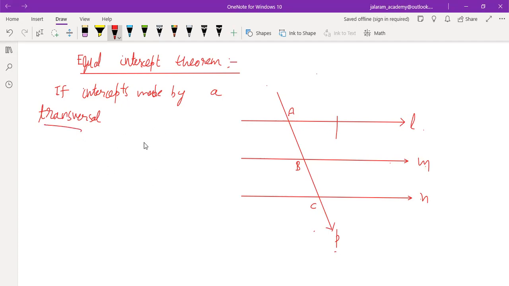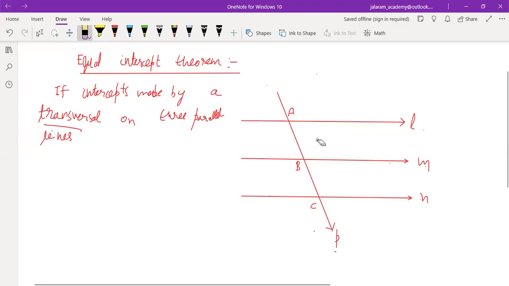If intercepts are made by a transversal on three parallel lines, these three given lines are parallel to each other. So this time, these intercepts are made between the three parallel lines, but it is not necessary that a line is a transversal only if it is intersected by parallel lines. It can be intersected by non-parallel lines also. And in this question, it is given that intercepts made by the transversal on three parallel lines are equal in length. Means it is given that AB equals BC, and L is parallel to M is parallel to N.